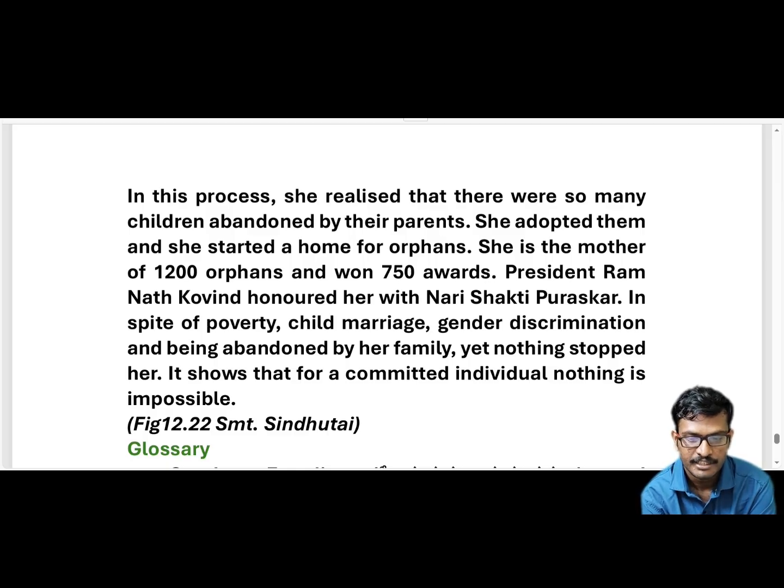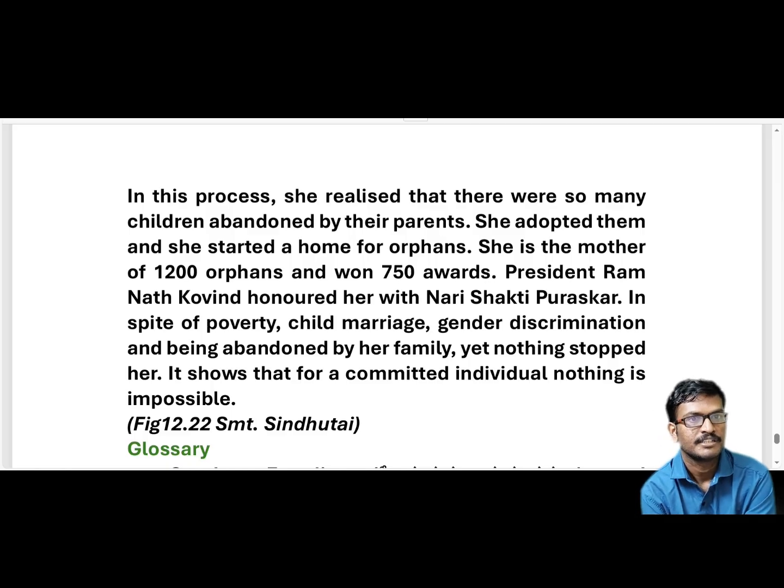And in spite of her awards, she is living in poverty. So poor, no? And child marriage: she got married at the age of 9, no? And at the age of 20, her husband beat her severely, nearly to death, no? And after that, she gave birth to a girl child.